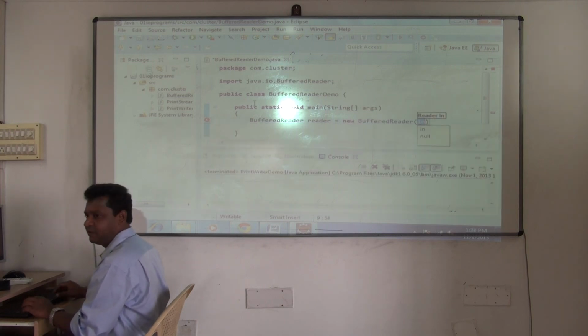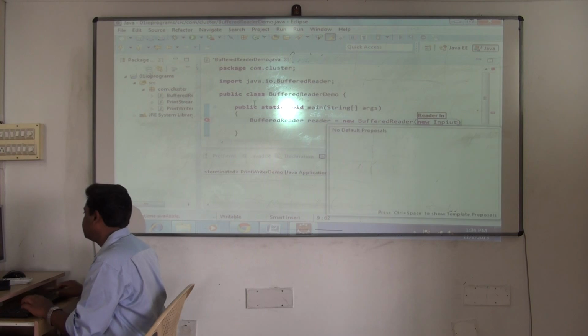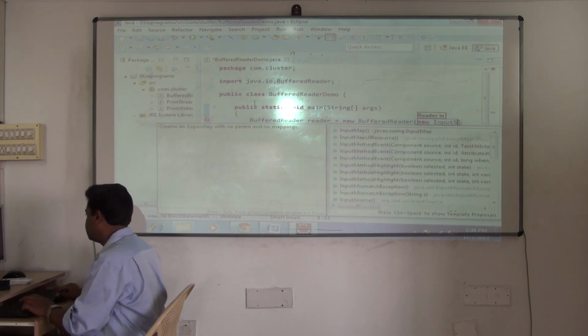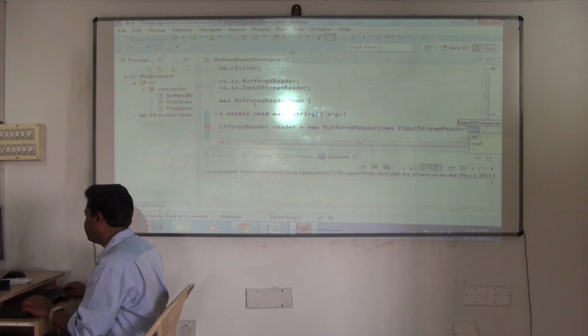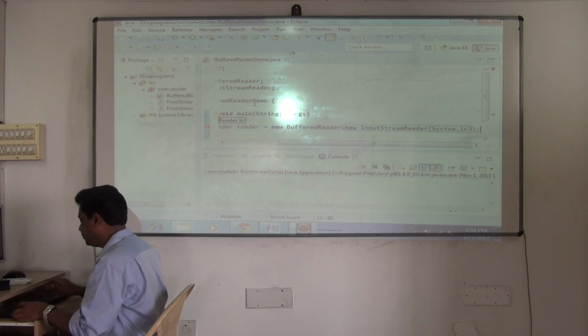So it needs an object of type what? InputStreamReader. New InputStreamReader. I'll use this constructor of new InputStreamReader, and the argument it requires is System.in. Understanding now how you code?